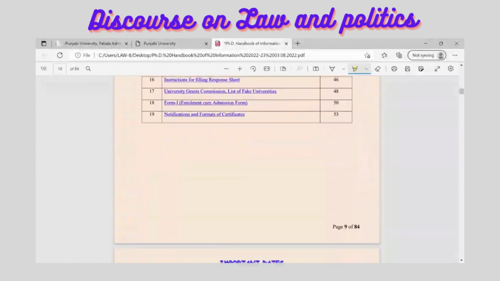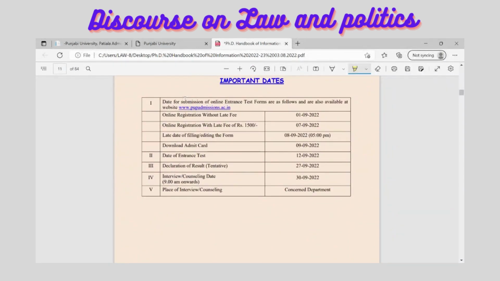Now what you see is information given with respect to important dates. All the applications taken by this Punjabi University are to be online, and online entrance test forms are also given there. The registration has already started. If you want to register without the late fee, then the last date is 1st September 2022. If you want to go a little late, with the late fee of rupees 1500, then you can apply by the 7th September.